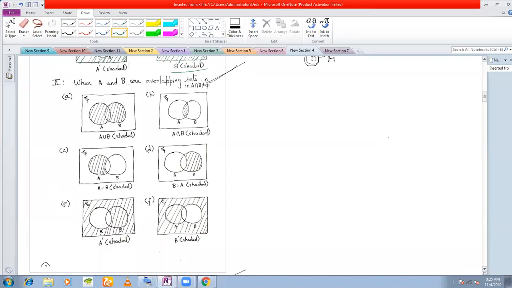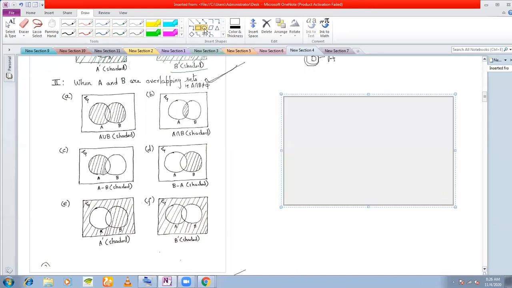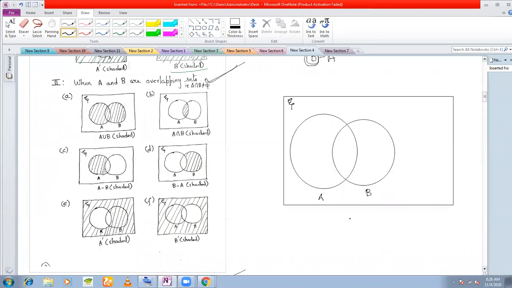So if A and B are overlapping sets, how will you represent A union B? What do you mean by A union B? A union B means all the elements of either A or B or both. So you draw two circles which have certain area in common. This rectangle is my universal set xi. This is my A and this is my B. I want to represent A union B with the help of Venn diagram.